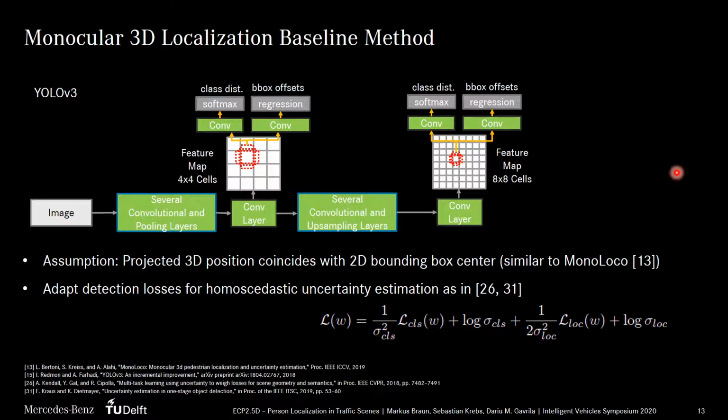Just a quick recap. After several pooling and upsampling layers in the neural network architecture, we get feature maps of different resolutions. There we have prior boxes of varying size depicted in red, and the classification and box regression is done per prior box. We adapt the detection loss for homoscedastic uncertainty estimation based on Kendall's work and similar to Krauss. Taking the log likelihood loss of the softmax and the normal distribution-based box regression, we get a total loss where the class and box loss are weighted by their corresponding uncertainty variables. These are also optimized during training.